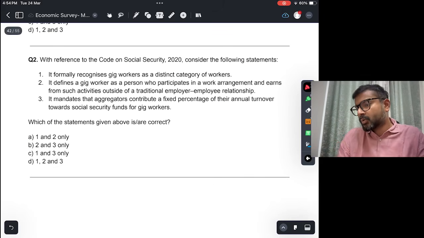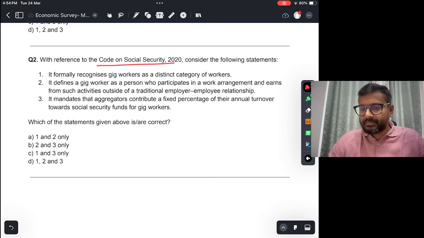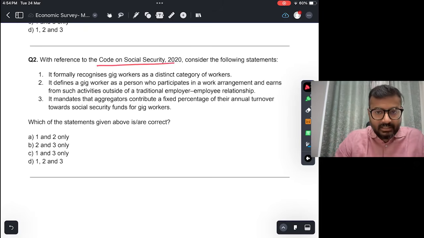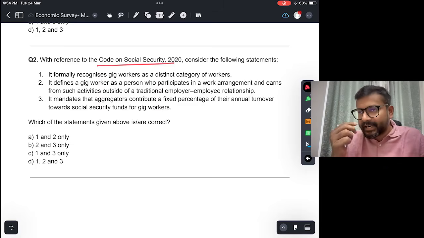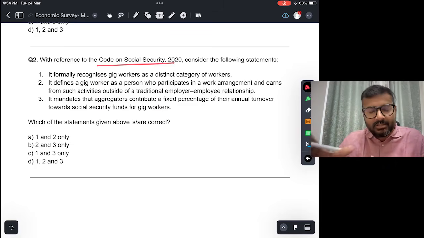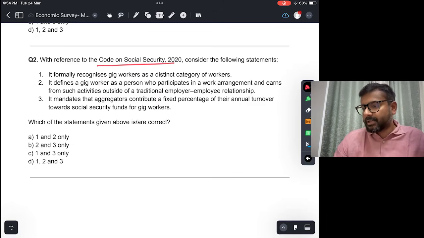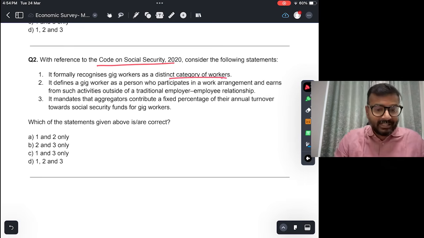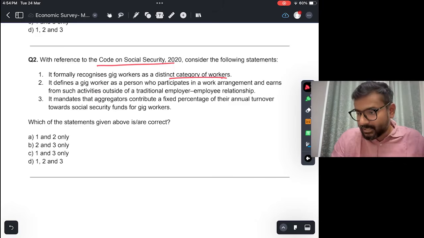With reference to the Code on Social Security 2020, consider the following statements. Code on Social Security, CSS 2020. So 29 labor laws have been consolidated into 4 labor codes. Okay, you should know that, all the 4 labor codes. So this question is talking about Code on Social Security. It formally recognizes gig workers as a distinct category of workers. This has been quite in news also, and in fact is correct.